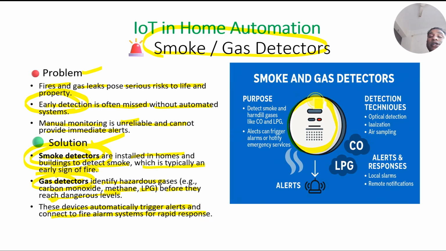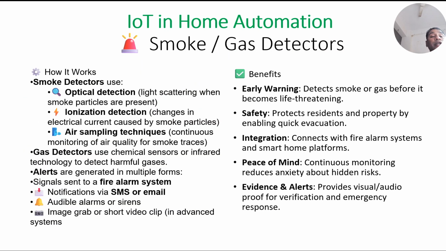Here you can see a smoke and gas sensor which can detect various gases as well as smoke. Once it is detected, it will send an immediate alert in the form of an alarm. So, detection techniques: how does it work? Smoke detectors work on the principle of optical detection, ionization detection, or air sampling technique. Whichever technique it uses, ultimately it detects the smoke. And gas detectors use chemical sensors or infrared technology to detect harmful gases.